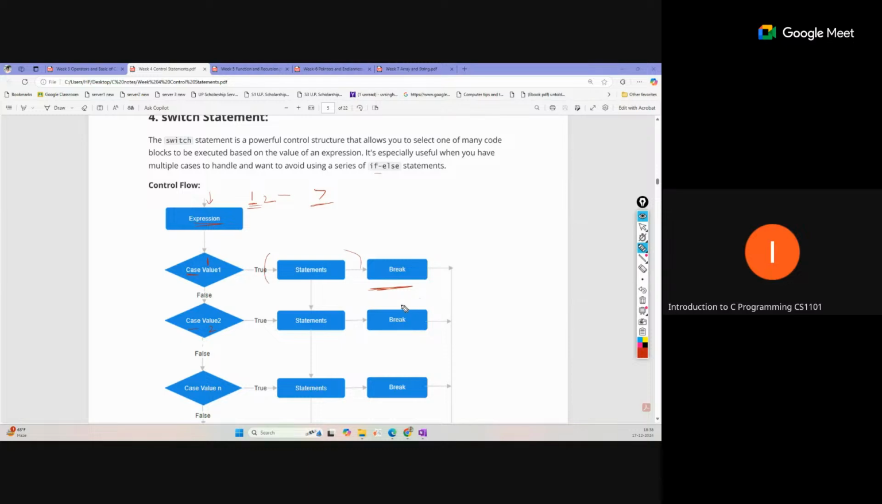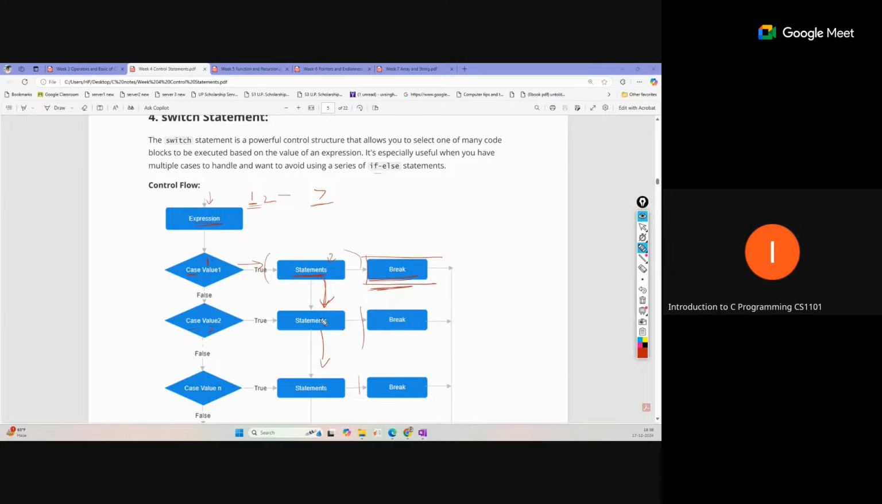This break is important because if we are entering into any case, suppose case one is true, and after execution of its statements we don't want to execute the remaining part of the code, we have to break. Then only the code will stop. If you miss this break, then the flow will be like this: if you entered inside case one, its statements will execute, and after that all the remaining statements of case two, case three will also execute, if break is not used in this structure.